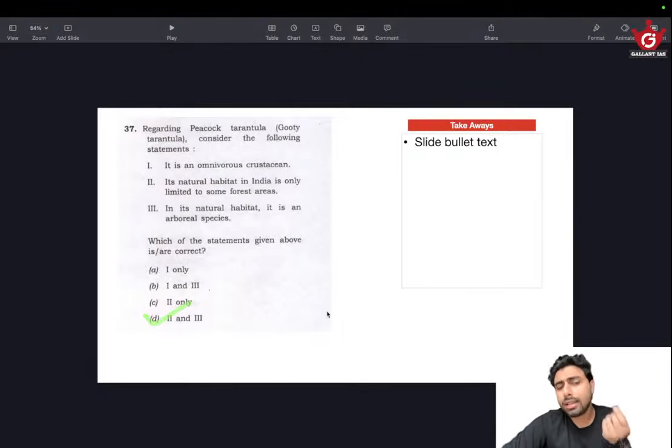There is a slight risk to it. It could be a non-arboreal species, but the kind of spiders I have seen in my life, they tend to be living in trees. The ones I see in the wild. Other than that, in our home, they are different, but even in the home, they live up. So there is a tendency for them to stay up from the ground. So I just connected that and I just picked 3. So option 37 is D.